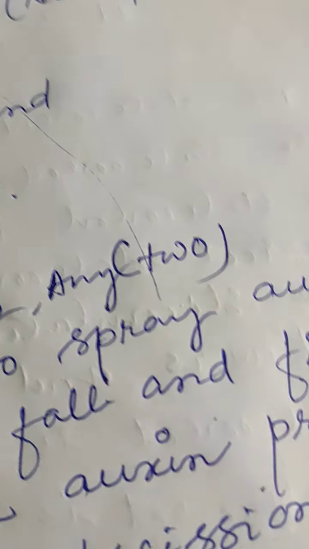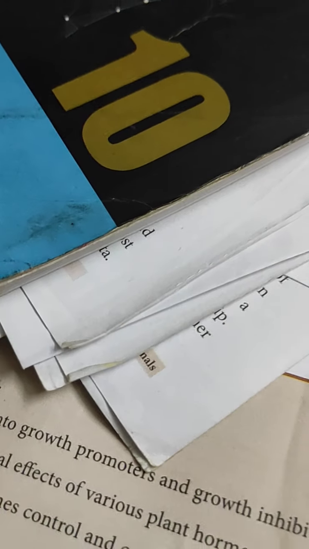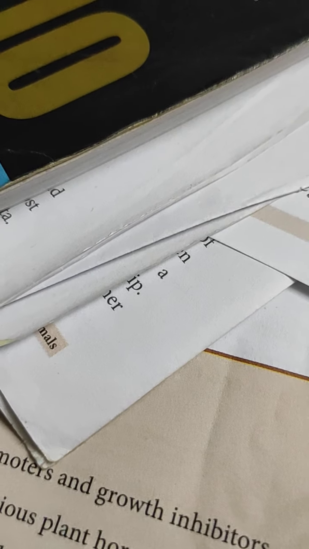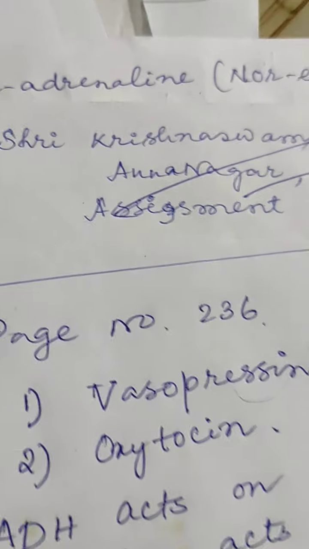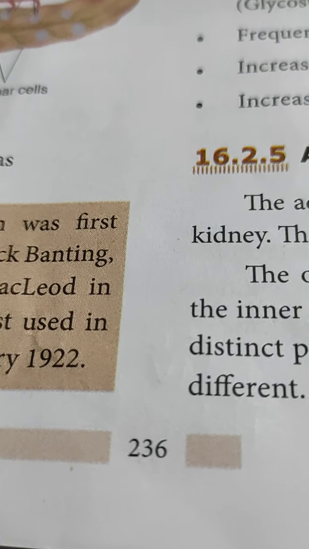Now next question. What is the role of parathormone? That one you have to go to your book. In the book, that is question number 7. Come to the page number 236.